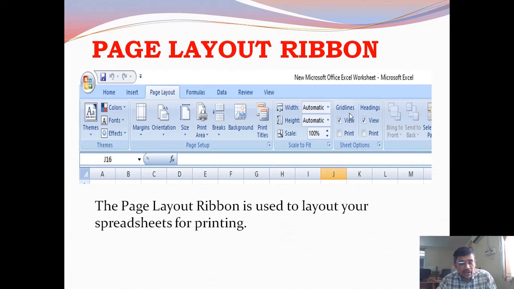If you want to take a printout of your spreadsheet, by using this Page Layout tab, we can set the margins of the sheet, orientation, either portrait or landscape, the size of the sheet, A4 or A5, A3, a printing area, breaks, backgrounds. So many things are there in the Page Layout tab.